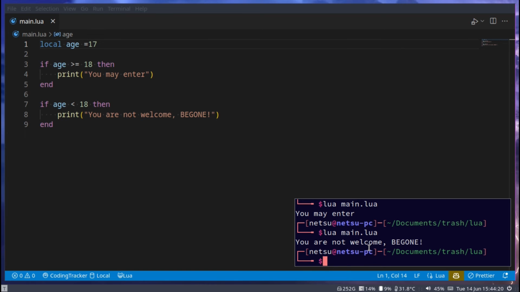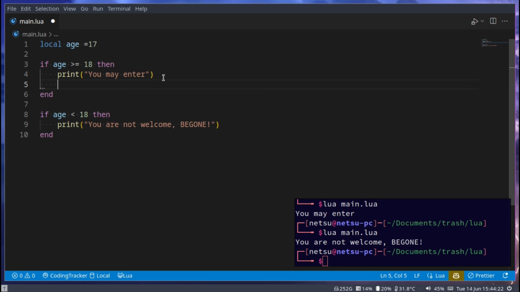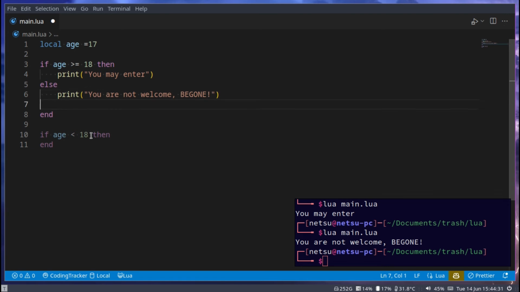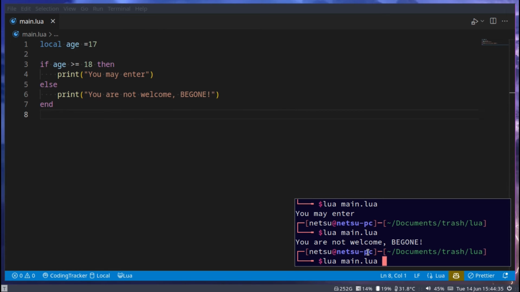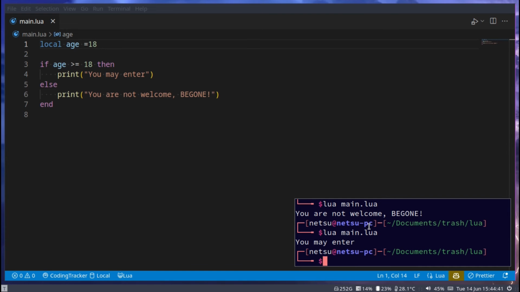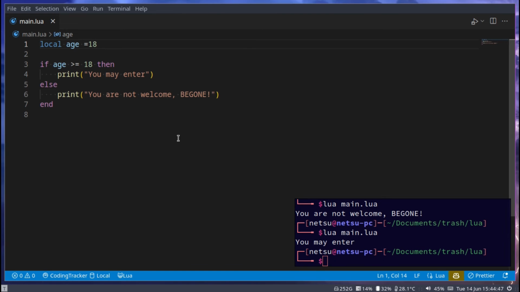But there's a cleaner way to do this. We can go else. Else is when this here does not execute. So when this is false. Now we can just move this up there. And there we go. We run it. You're not welcome. Be gone. Maybe change this to 18, then we'll run the top one.